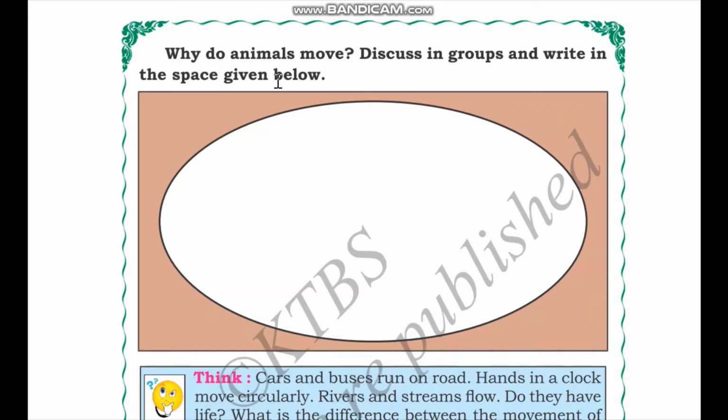So think about animals like cow, which need to go and find grass to eat. Number 2 is if animal is in danger, that is, if it is being chased by a predator, then how would it escape if it did not have organs of locomotion and if it could not move? So these are the 2 points you can think about. I will leave this activity to you.